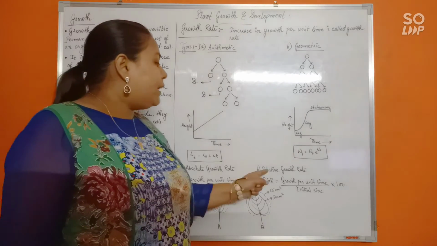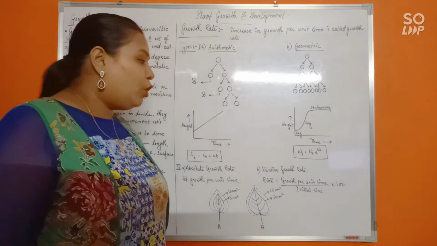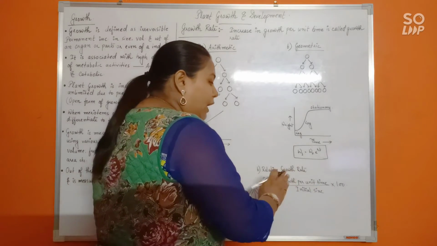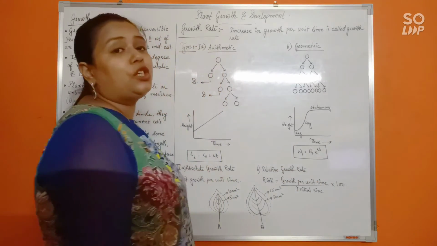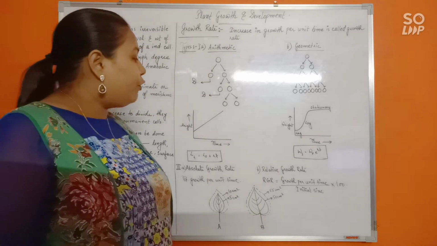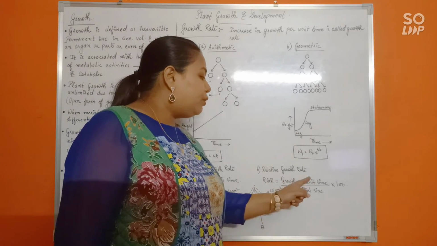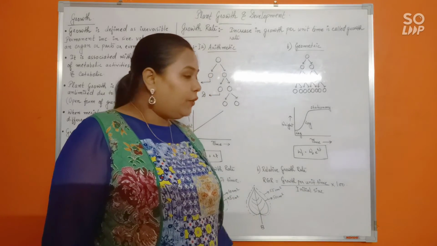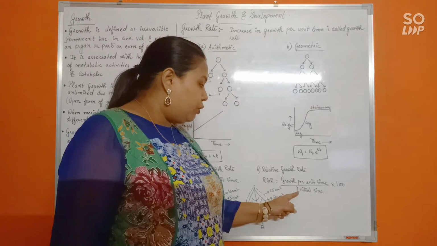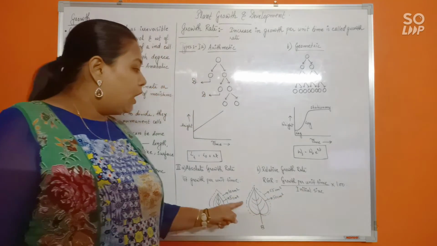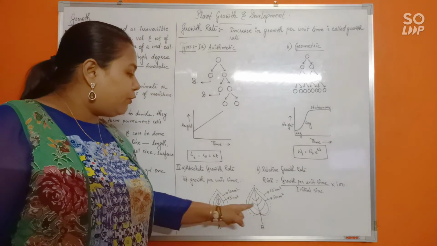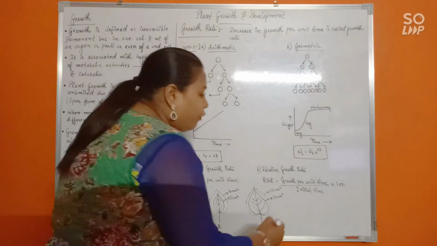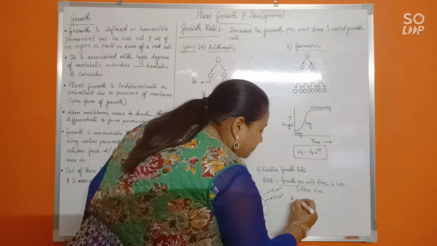Now see the relative growth rate. Relative growth rate is growth per unit time, fine, but it is also dependent on initial size. So the formula for relative growth rate is growth per unit time divided by initial size, into 100. If you use this formula to estimate the relative growth rate for plants A and B, for A how much will it be?